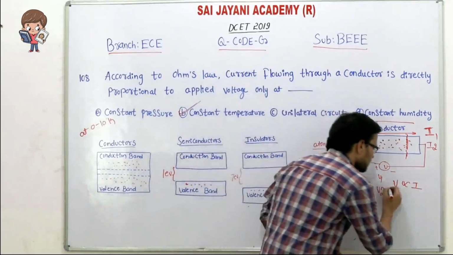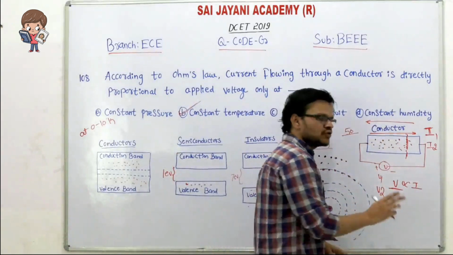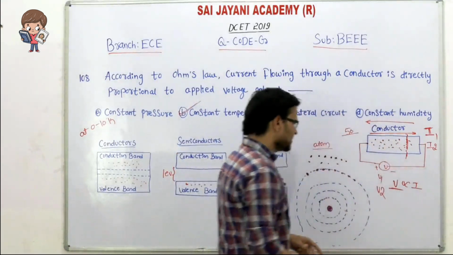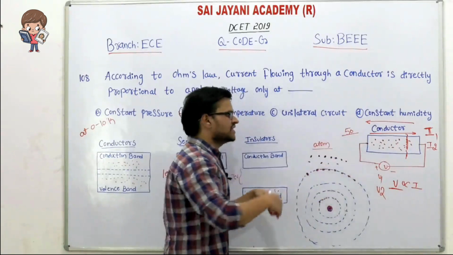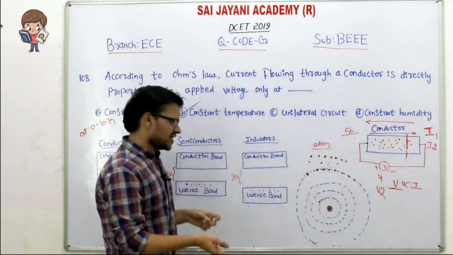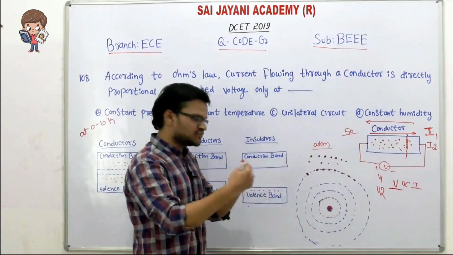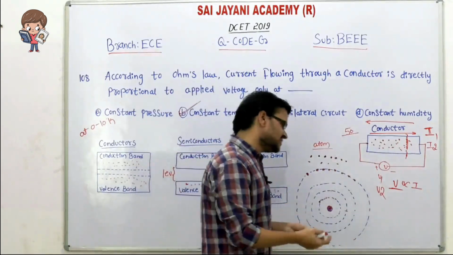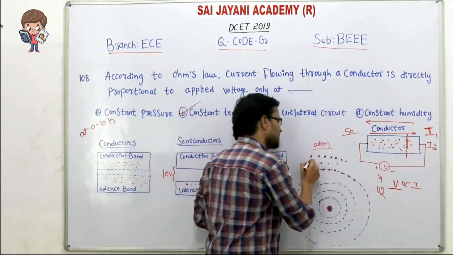Now you have to keep the voltage constant, and then increase the temperature of the conductor. When you increase the temperature of a conductor, the electrons which are present in the valence orbit absorb this heat energy or light energy, break the force of attraction and become free.